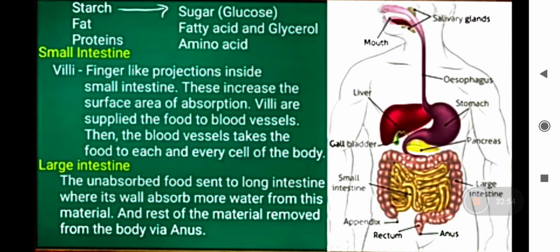Large intestine absorbs excess water. Okay, one more thing important, it absorbs excess water, and the rest of the material is removed from the body through anus, and this is your last step, that is egestion.